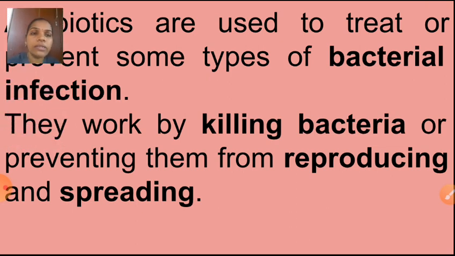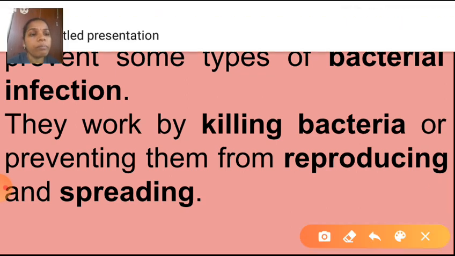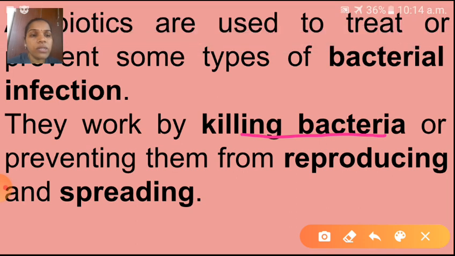Next, they work by killing bacteria or preventing them from reproducing and spreading. So what are they doing exactly? They work by killing bacteria or preventing them from reproducing and spreading.